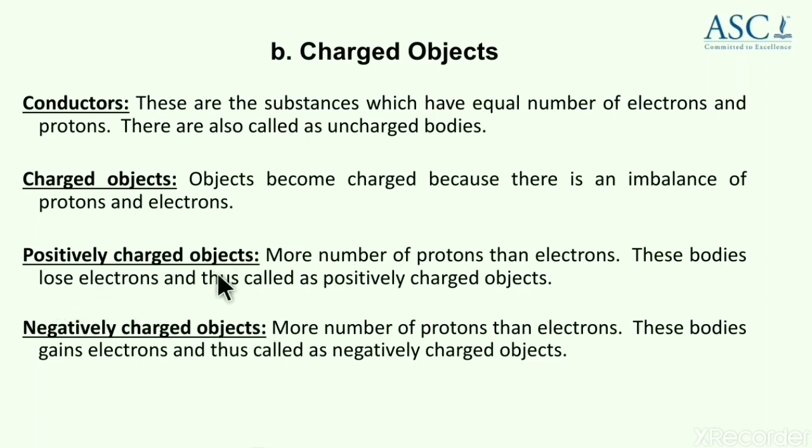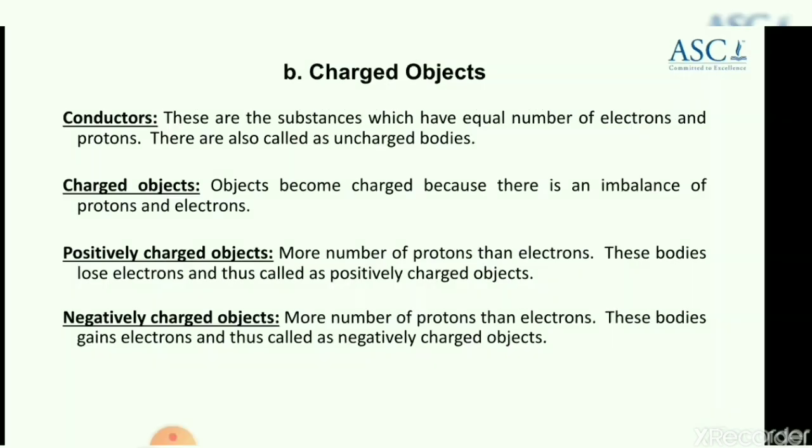Positively charged objects, in the sense you will find on the body more number of protons than electrons. These bodies lose electrons and thus are called positively charged objects. Sorry, I mentioned it wrong here. You must understand, in negatively charged objects there are more number of electrons than protons. These bodies gain electrons and thus are called negatively charged objects.